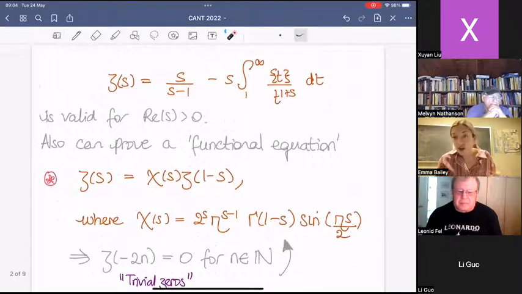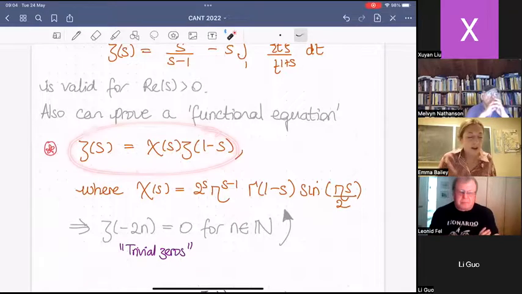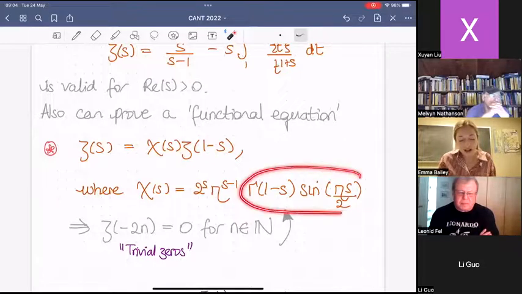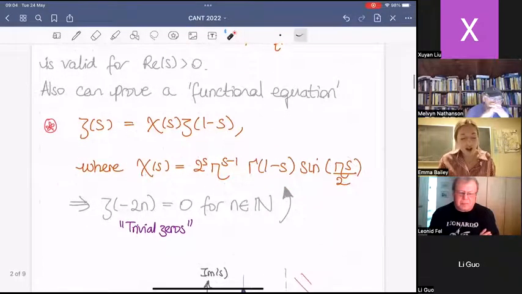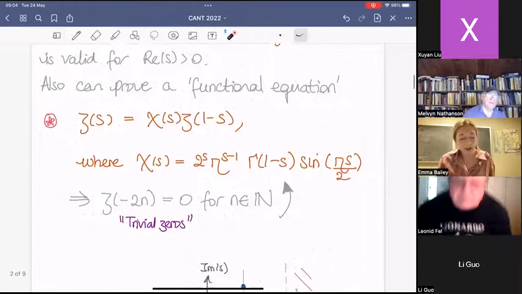You can also create a functional equation. Yet again, the details won't come into play for us, but to introduce some concept of where the Riemann Zeta function is 0, it's useful to see the functional equation. This relates values of zeta to mirrors of values of zeta, up to this chi function. The chi function has a gamma function times a sine function. The sine function is going to deliver us lots of places where zeta could be 0, at any even integer, but some of them will be cancelled out by the poles of the gamma function.